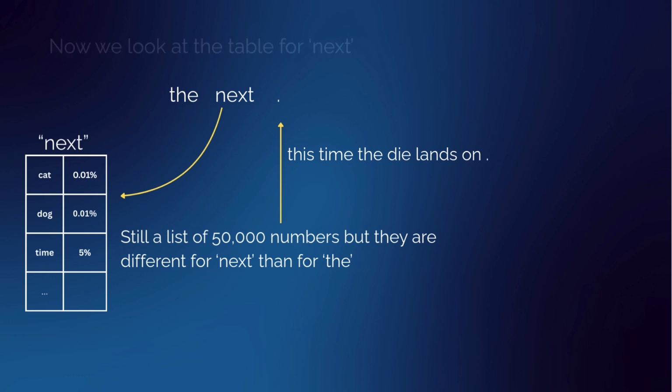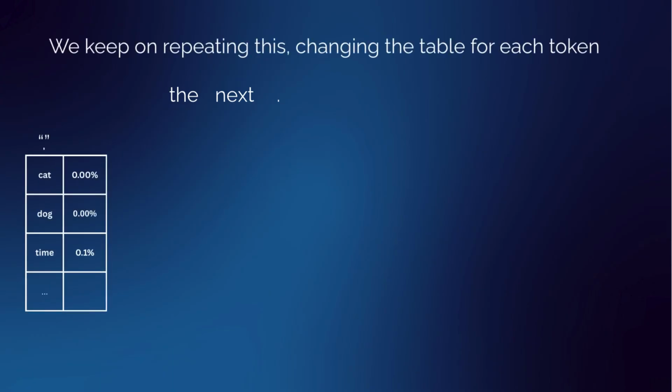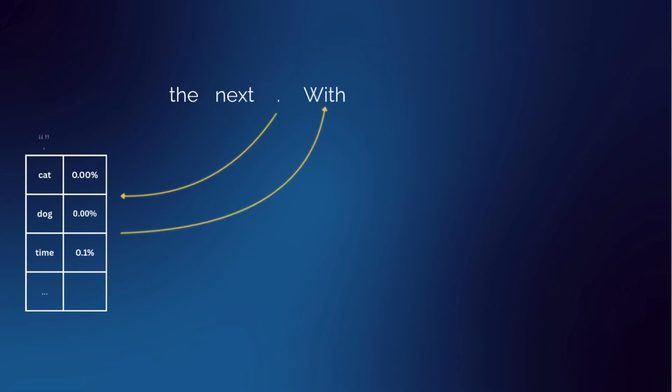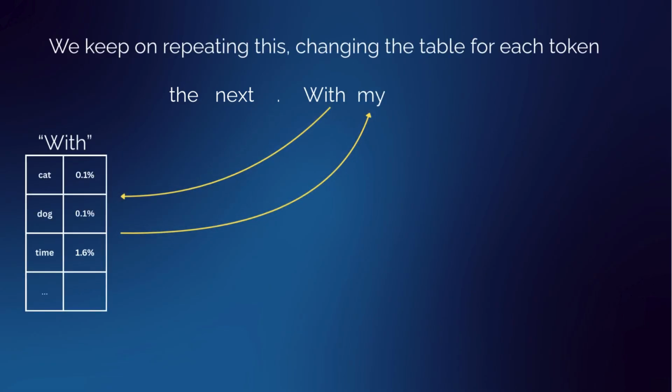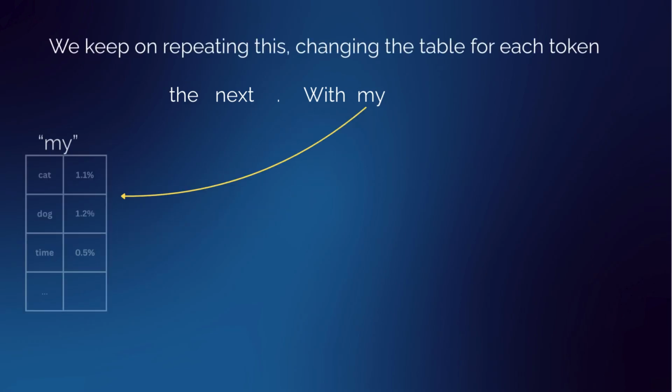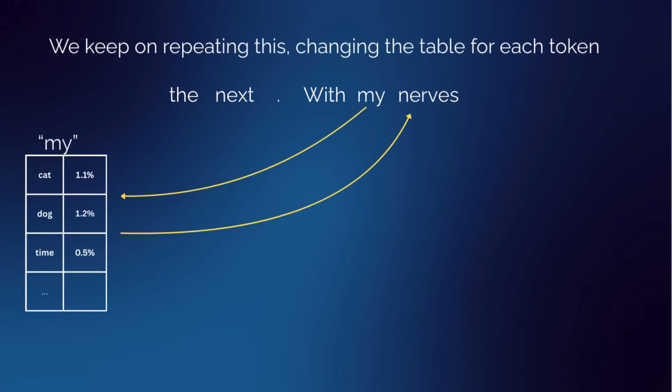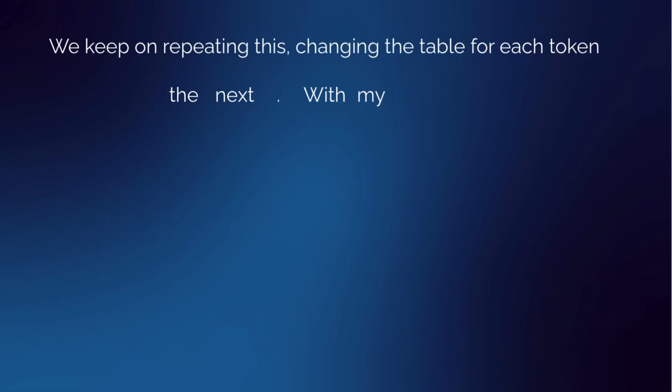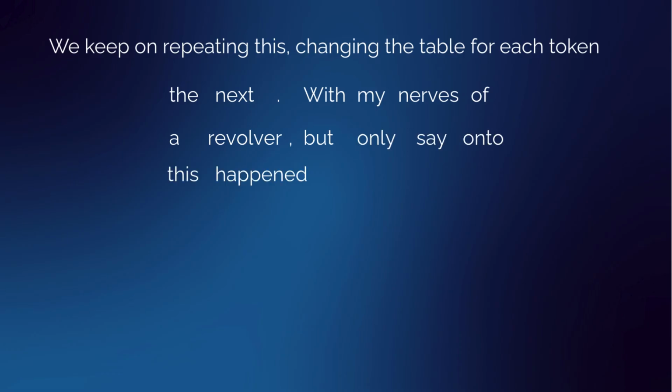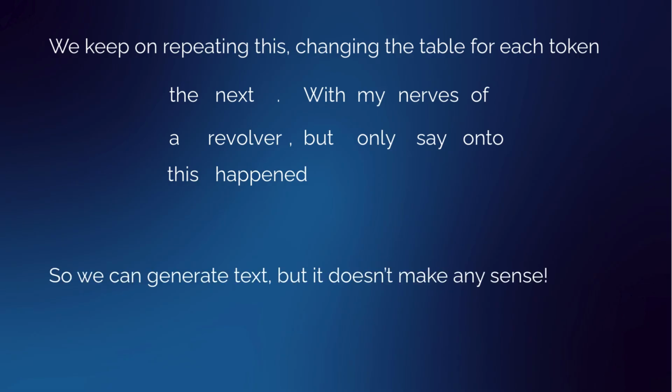We do the same thing again. We take the table for the full stop, that has another set of probabilities. We roll the die and we get with. We do the same thing for with and get my, and do the same thing for my and get nerves. So we can keep on repeating this, changing the table for each token and generate some text. So here we generated the next with my nerves of a revolver, but only say until this happened. So we can generate some text, but it doesn't make any sense.